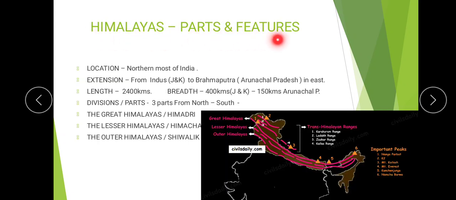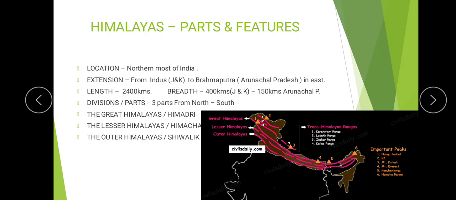Now, the Himalayas, its parts and features. Let's discuss it in detail. The location: it is the northernmost part of India, as we can also see in the map. Its extension is from Jammu and Kashmir in the north to Arunachal Pradesh in the east. Its length is 2400 kilometers. Its breadth or width changes from 400 kilometers in Jammu and Kashmir to 150 kilometers in Arunachal Pradesh.